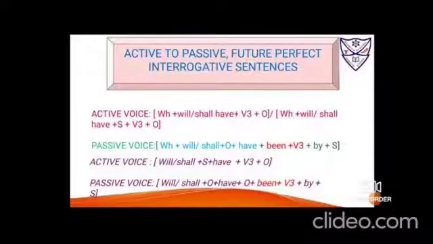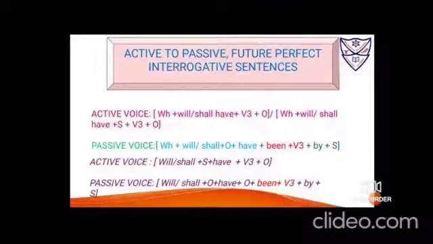Now, active to passive voice in future perfect tense with interrogative statements. There are two kinds of interrogative statements, as we have discussed earlier. The one is the WH and the other one is the inversion. In WH also they get bifurcated: WH with only "who", where the subject goes missing, there is no subject over here; and the other WH questions like where, what, when, how, which have the subject in them. Both the formulas I'll be giving you.